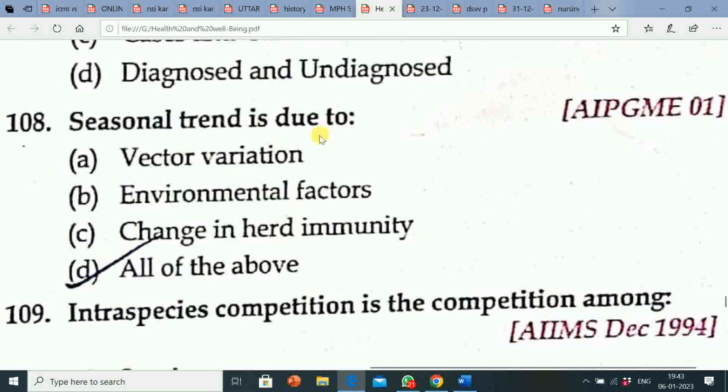Next question is, seasonal trend is due to: option A, vector variation; option B, environmental factors; option C, change in herd immunity; option D, all of the above. Correct answer is option D, that is all of the above. Seasonal trend is due to vector variation, environmental factors, and change in herd immunity. These all options are true regarding seasonal trend.